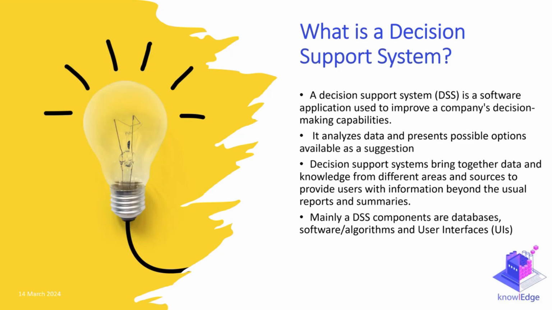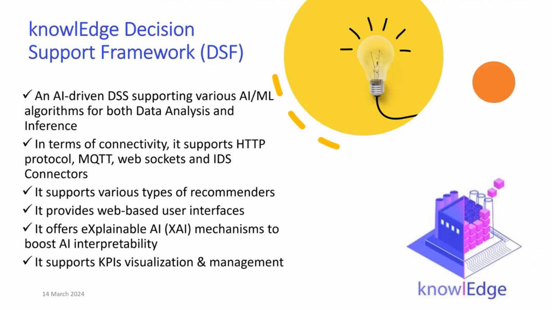As components, traditional DSS systems are based on software algorithms, databases, and they support some user interfaces. All these concepts come into our approach as well, in which we add some more extensions. So what we did was to try to position AI in the center of this decision support system in order to provide our framework for decision support.